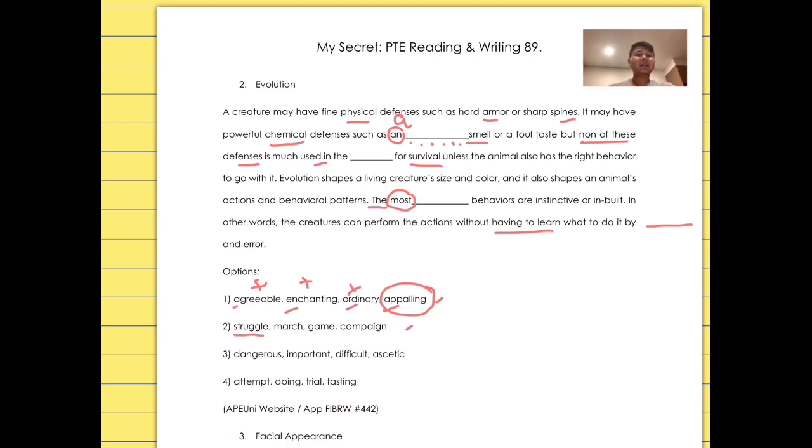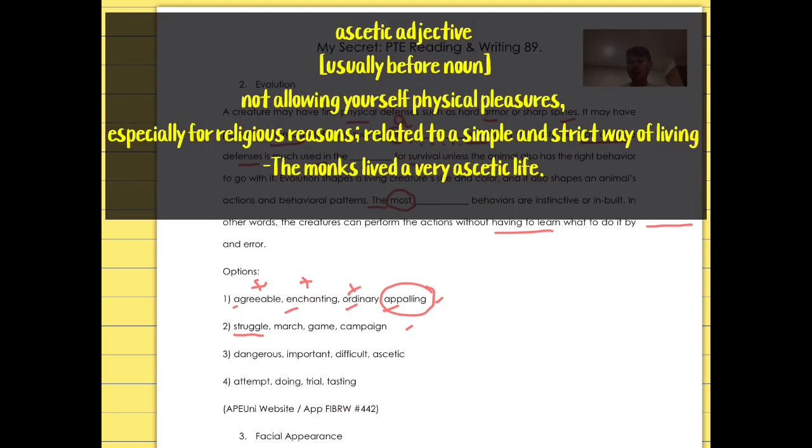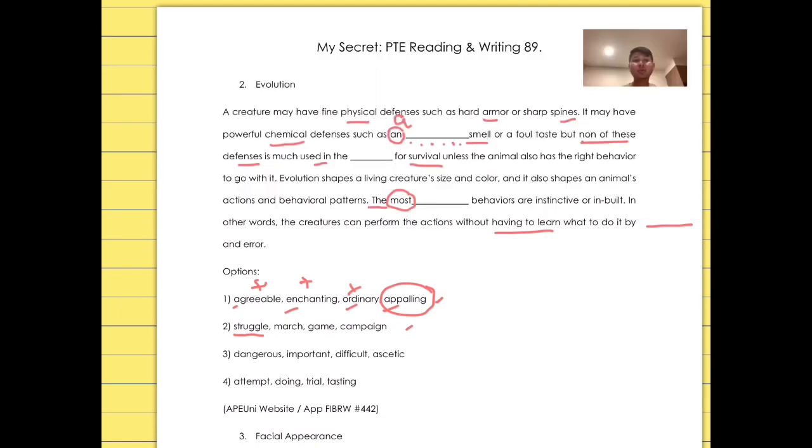How about ascetic? The most ascetic behaviors. Ascetic is an adjective meaning not allowing yourself physical pleasures, especially for religious reasons, related to a simple and strict way of living. For example, myself, I'm Buddhist. If I'm talking about monks living a very ascetic life, it means that the monks have so many rules to respect, so they have an ascetic life. So for sure it cannot be the most ascetic behaviors. We have to go with important for this blank.